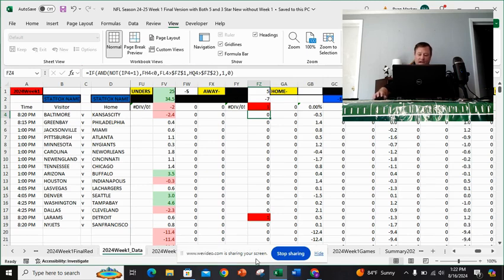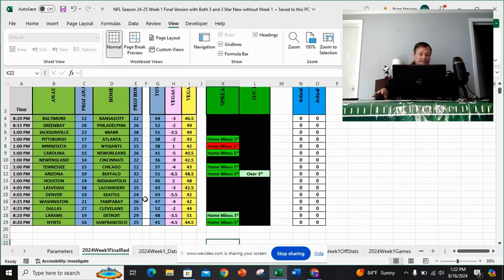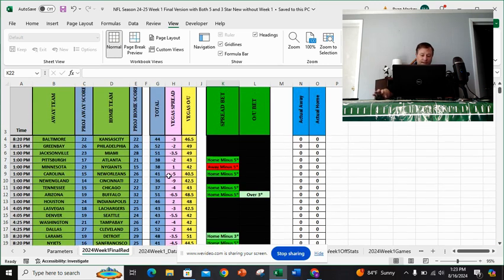And how do I do that? I basically go to summary data. I compare all the summary data. I have 3-star and 5-star, all the summary data of all the teams the last few years. And here it is. This predicted these games. How do you read this? Spread bets are obviously, you can see the word spread, and over-unders are on the right. You read it basically, if it's black, I decided to add that feature, if it's black, it means stay away from it. It's too close. So it has the Pittsburgh-Atlanta game, a 5-star bet.